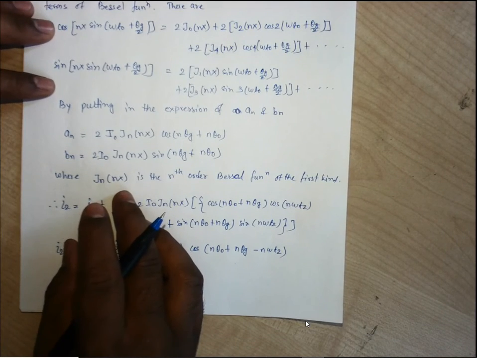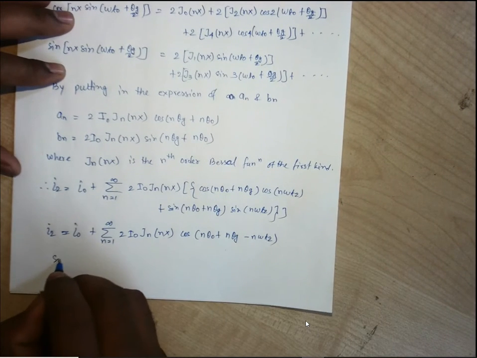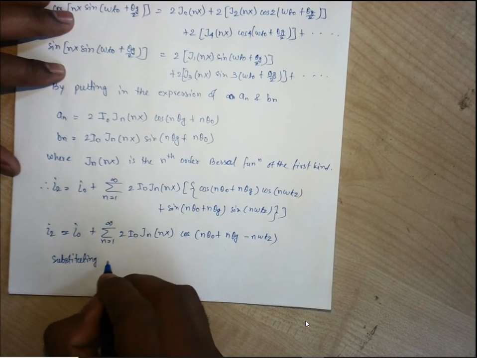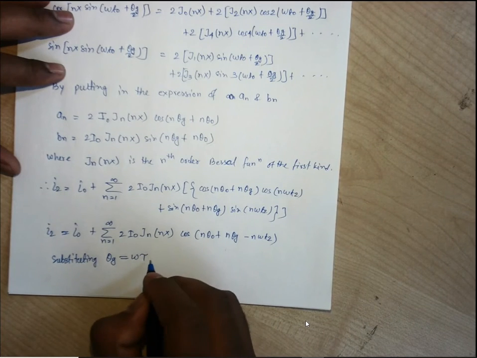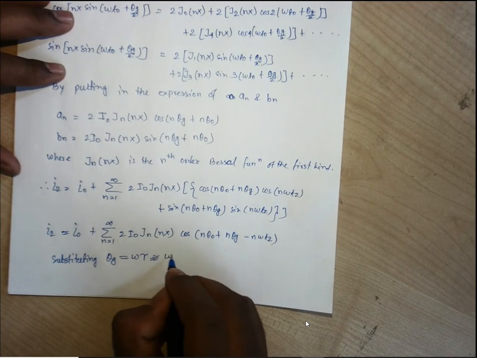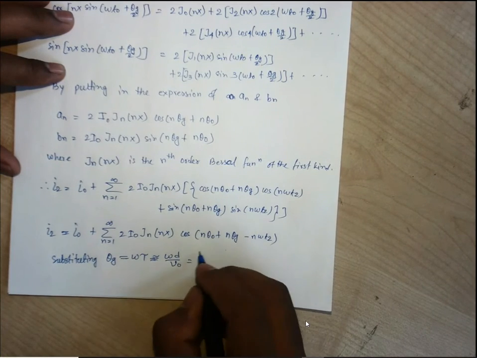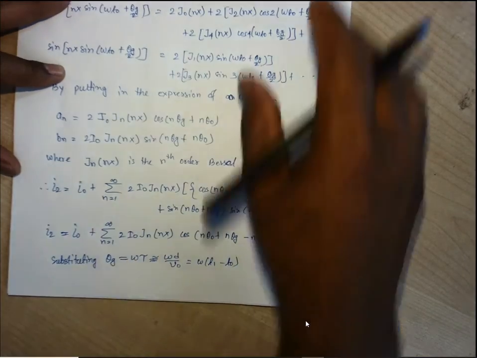So if we substitute theta g equals omega tau, which is omega d by v naught, from the previous class omega (t1 minus t naught), what will be this I2?